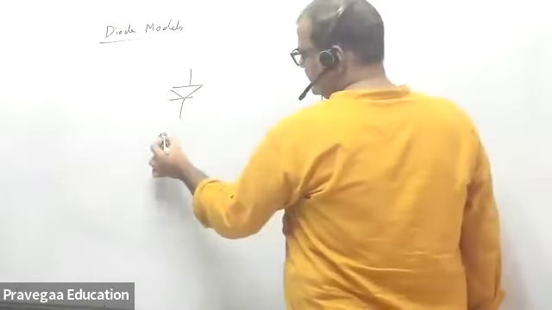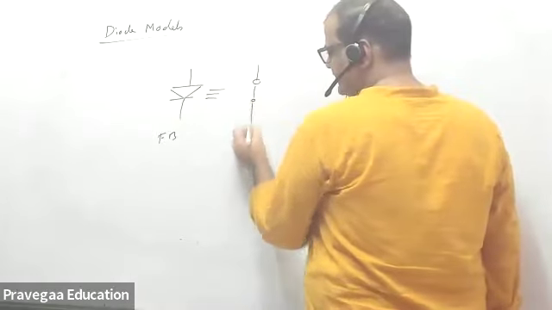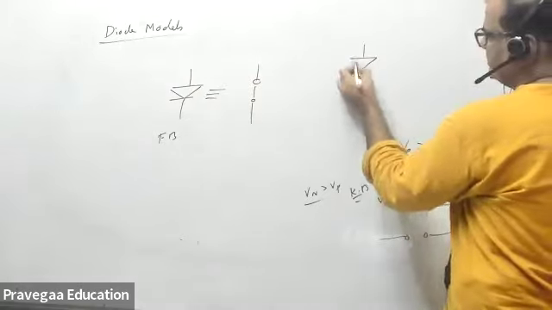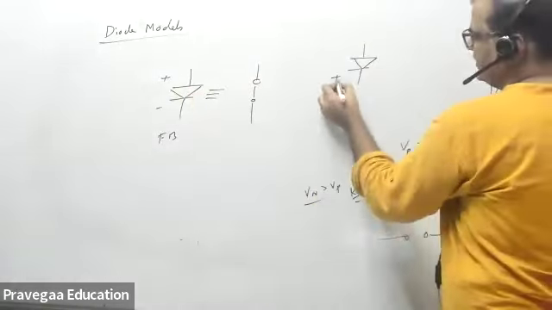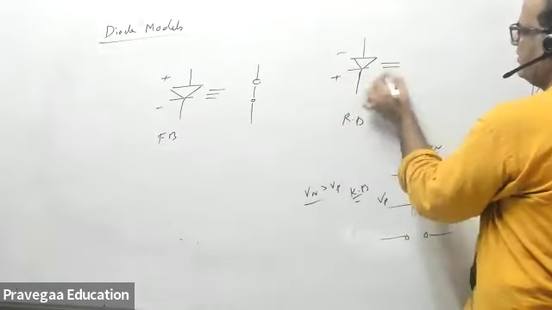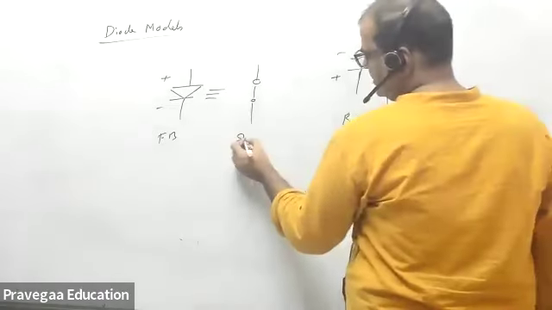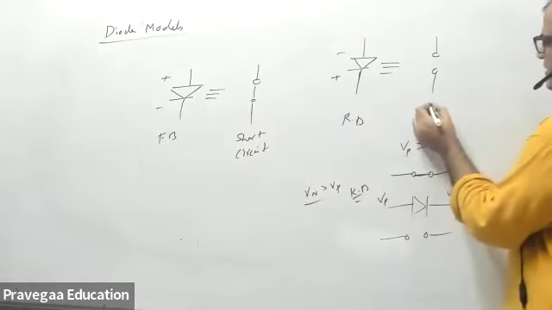In forward bias, the diode will be replaced by a short circuit. In reverse bias, this is a forward bias means this is higher, this is lower, the diode will be approximated by an open circuit.